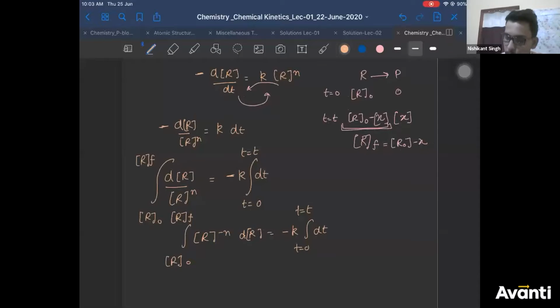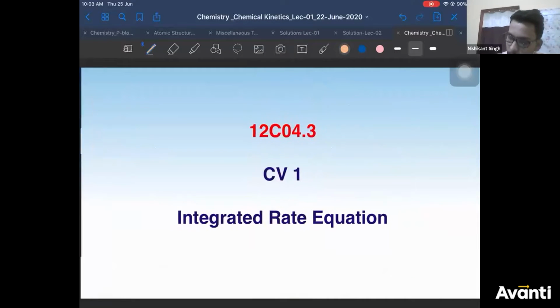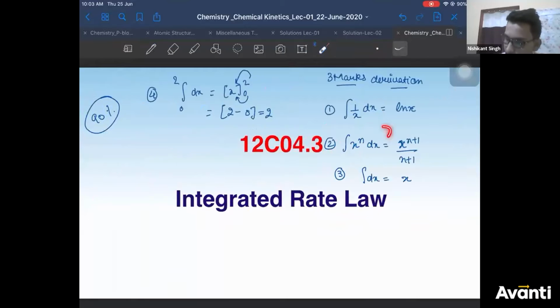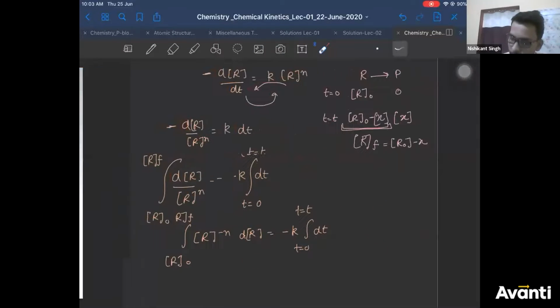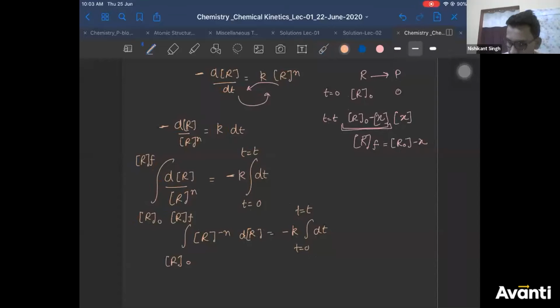So this is the step. Now we will use this formula: integration of x to the power n is x to the power n plus 1 by n plus 1. So instead of x to the power n you have minus n. So you'll get R to the power minus n plus 1 by minus n plus 1, right? So the integration limit is R initial to R final.